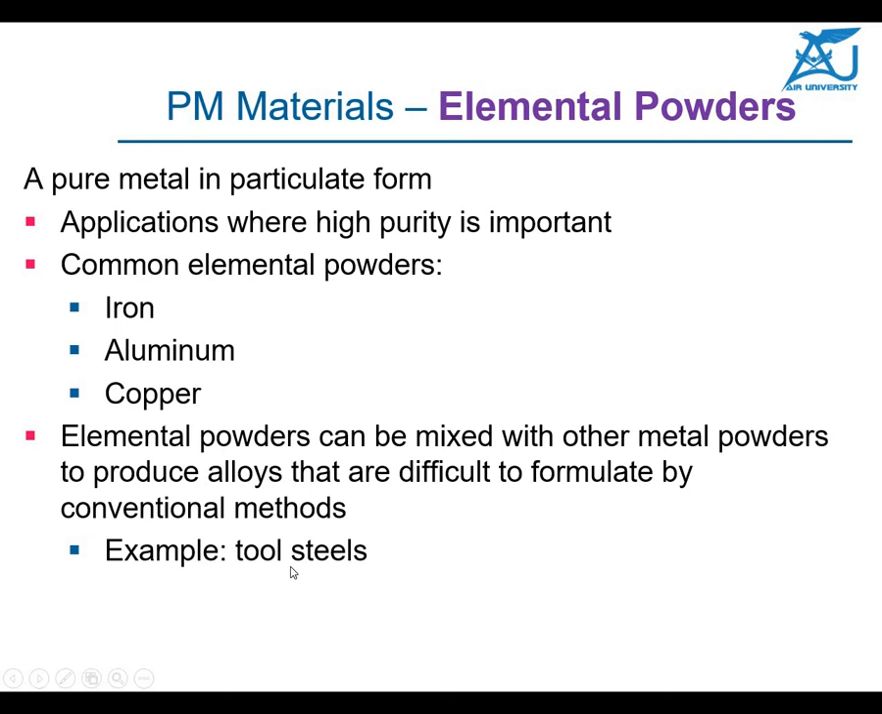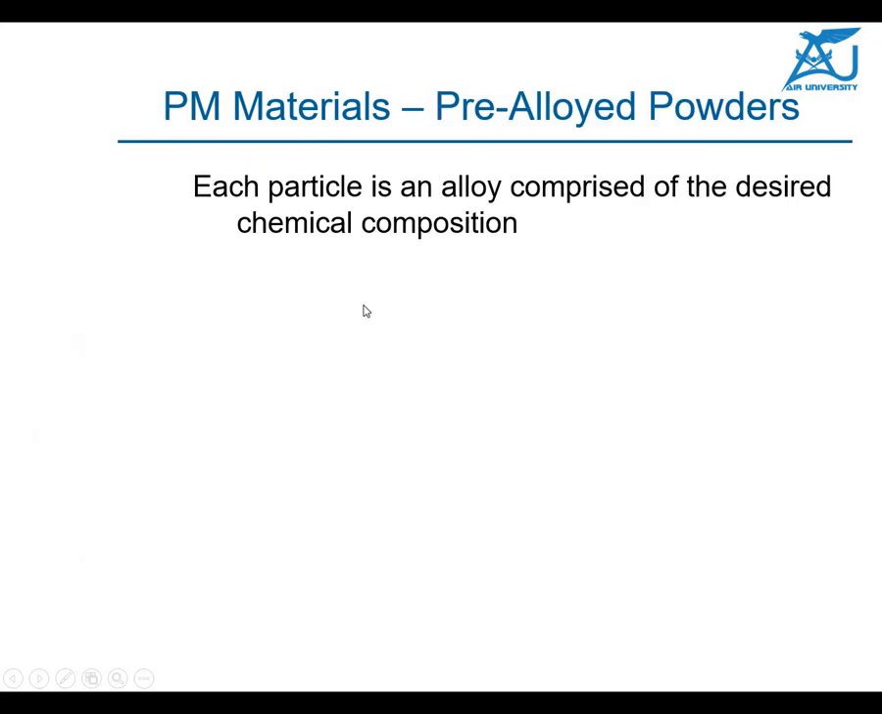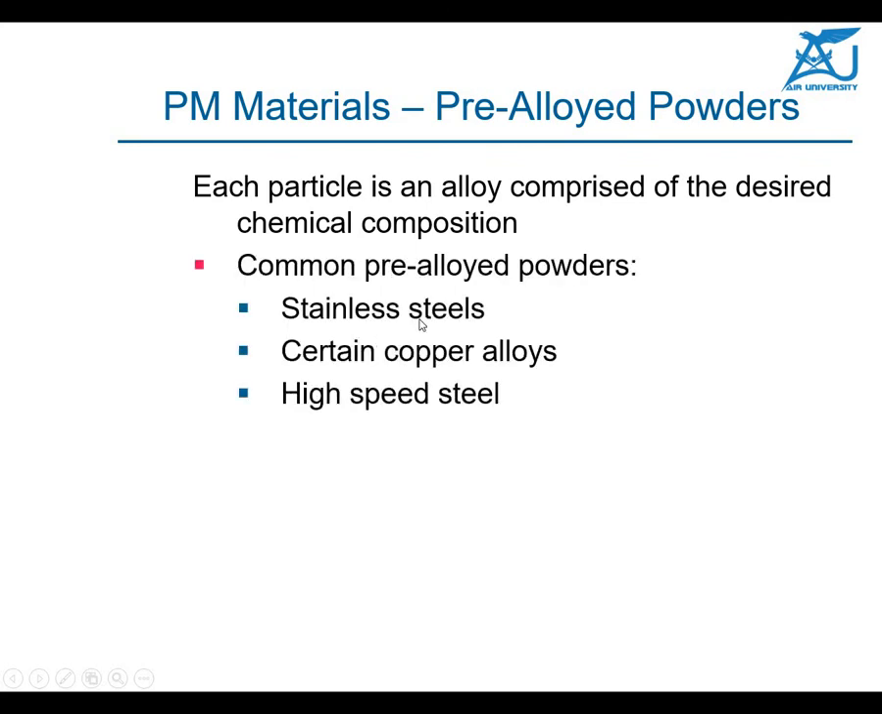For example, you want to make a tool steel. In the making of different tools, the powder metallurgy technique is very important for making tool steel, and they are made in pure elemental forms. But there are certain other ways where you can use pre-alloyed powder. In this case, each particle is in the alloy form, comprising the desired chemical composition. For example, pre-alloyed powders are available like stainless steel, certain copper alloys, and high-speed steel.